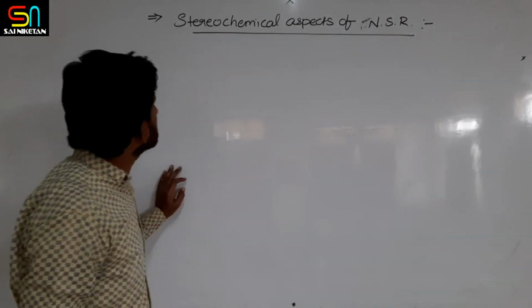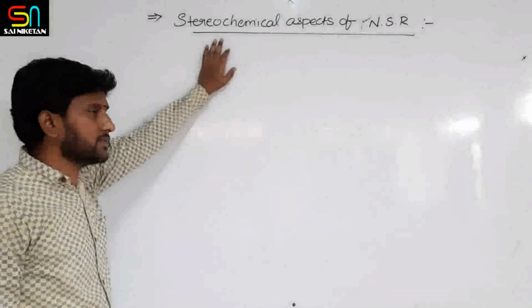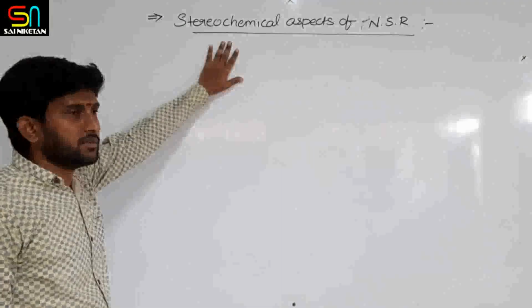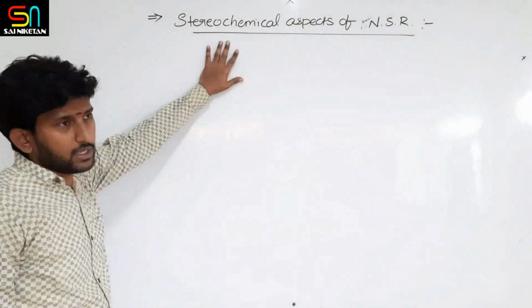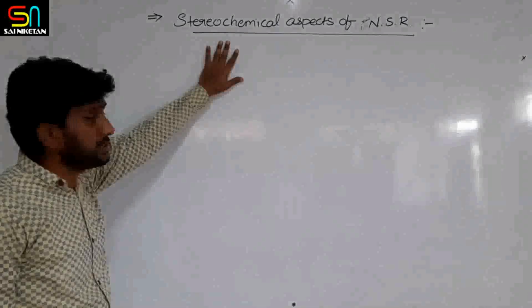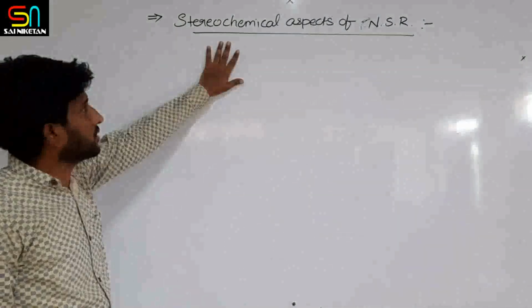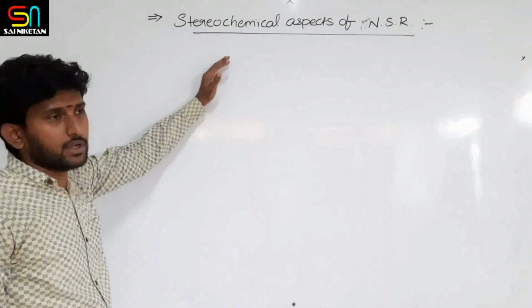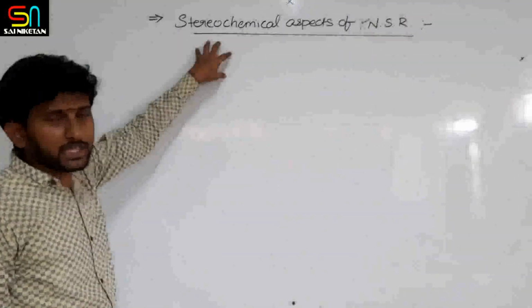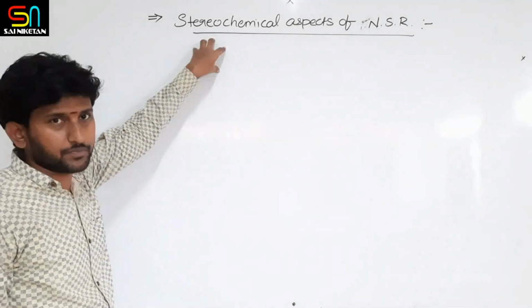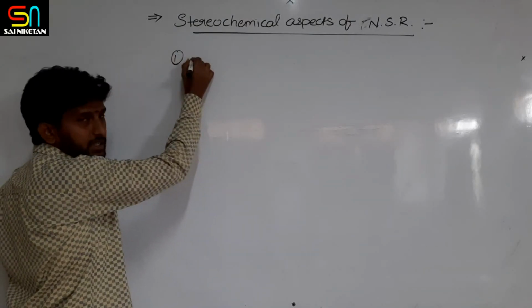Now, what are stereochemical aspects? Stereochemical aspects means, as you have seen, in SN1 we are saying that a racemic mixture is formed. In SN2 we are saying that inversion of products is taking place. To understand what a racemic mixture is, and what inversion is, we need some basic knowledge of stereochemistry. In that, the first thing you need to understand is